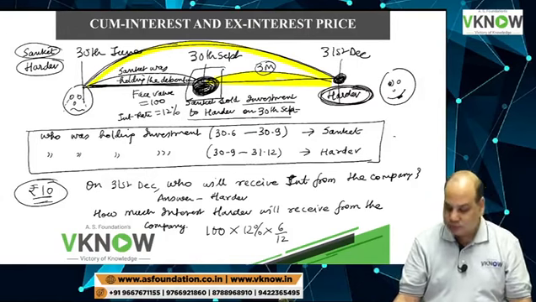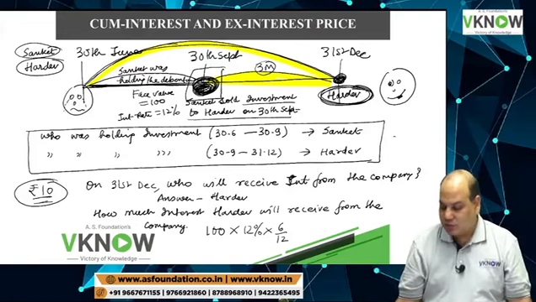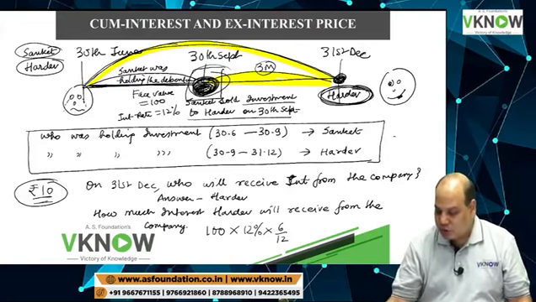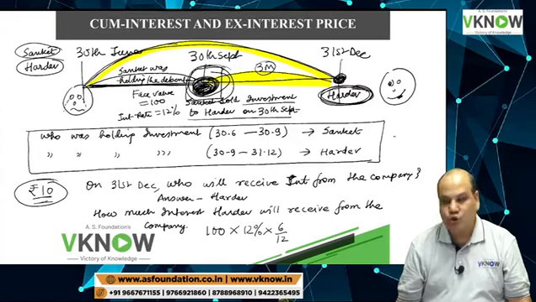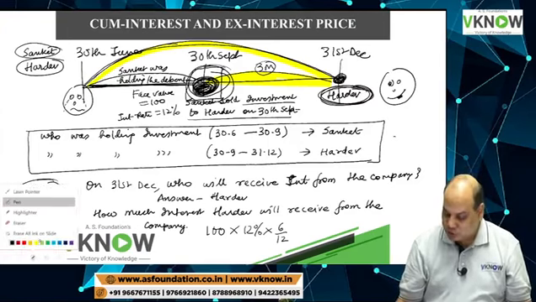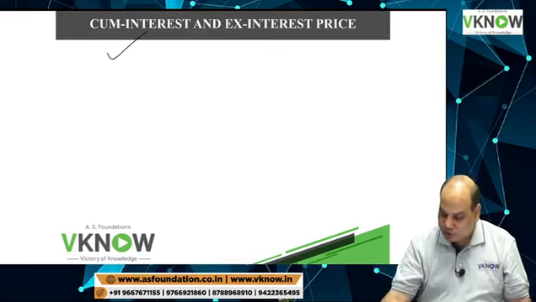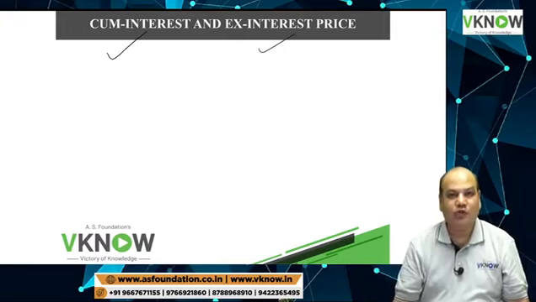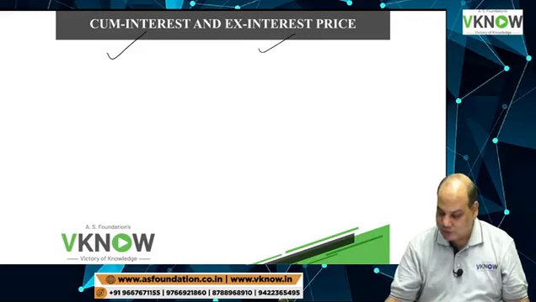Is it right? So now on this date, there are two ways the pricing can be negotiated between these two parties. One is called cum interest price and one is called ex interest price.